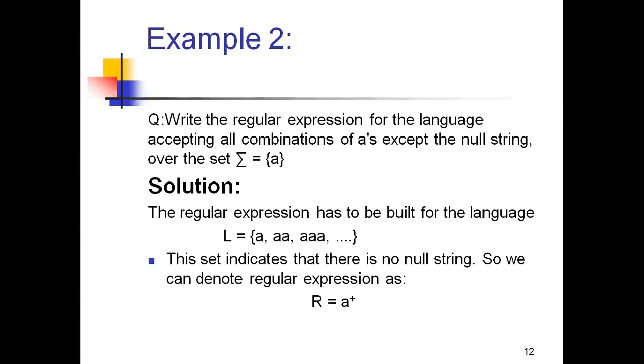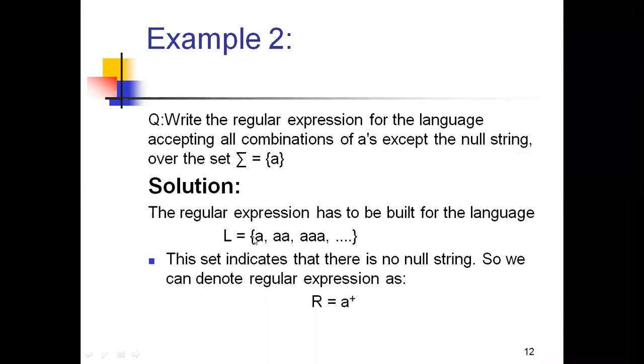And coming to example number 2, see what the question is: write the regular expression for the language accepting all combinations of a's except the null string. Except the null string means in the set you don't represent an epsilon. If you represent an epsilon, it automatically comes under the Kleene closure, right? If you don't represent the epsilon, it comes under the positive closure. So here the regular expression has to build the language like a.